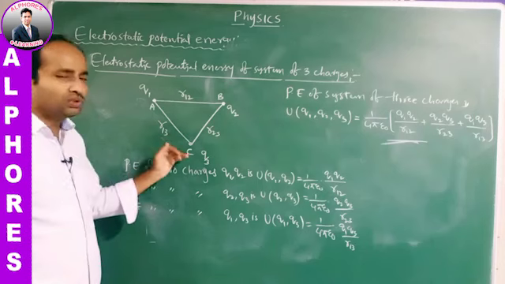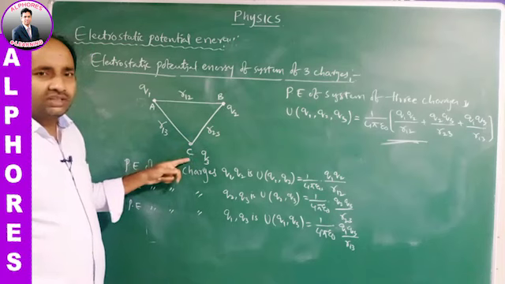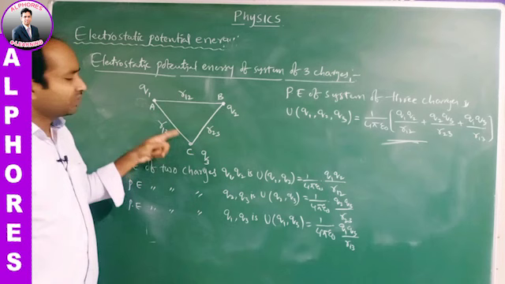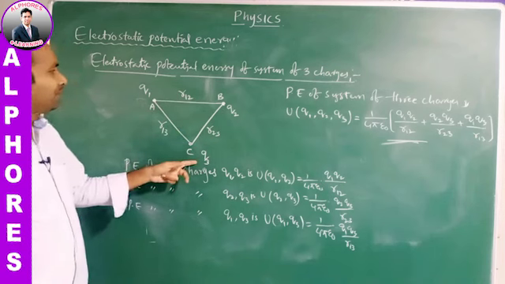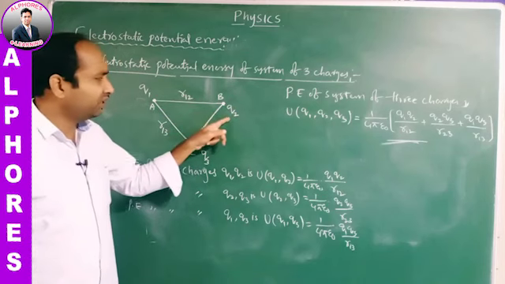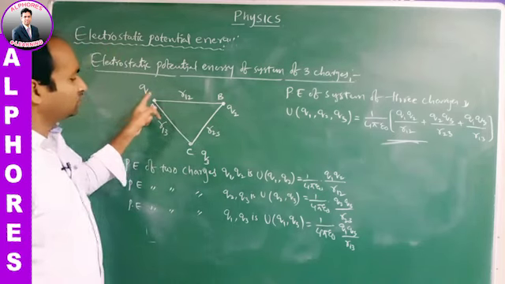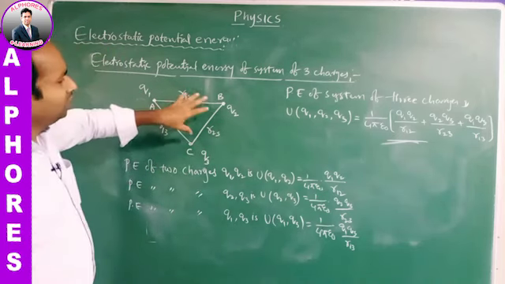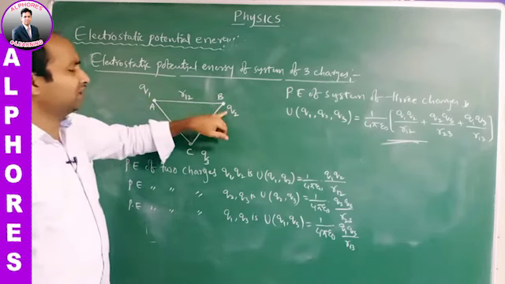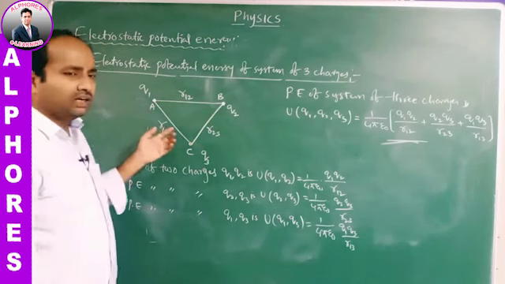Suppose q3 is the initial charge. First of all we place the charge q3, work done is 0. Then we introduce the charge q1, and work has to be done against the field formed by q3. Then finally we bring q2. Whenever we introduce the charge q2, the work has to be done against the electric field formed by q1 and q3. So whether q1 is kept first, then q2, finally q3, you may take any charge first, and the remaining two later.